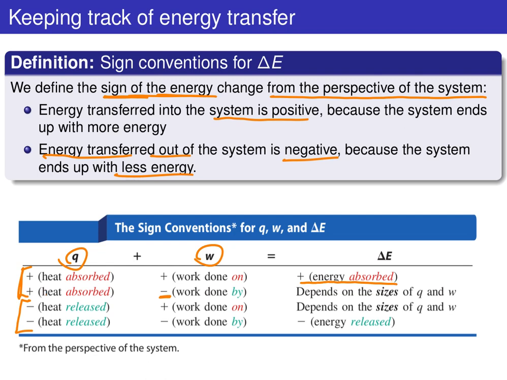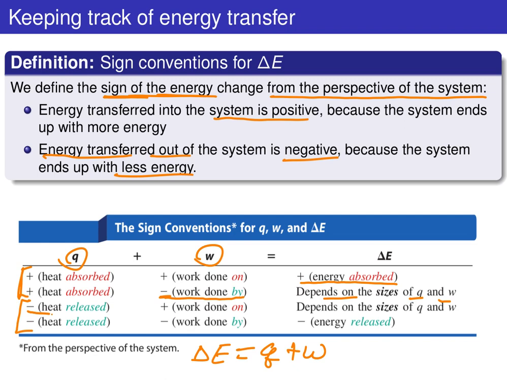Okay? You could have a situation, however, where heat is being absorbed by the system, but the system is actually doing work on the surroundings. In this case, the relative magnitude of Q and W are going to basically dictate the sign of delta E, because remember, delta E is Q plus W. So whichever one's bigger is going to determine the sign.